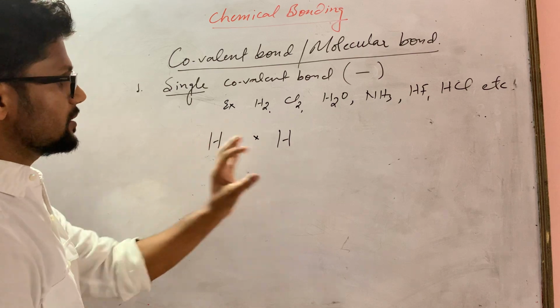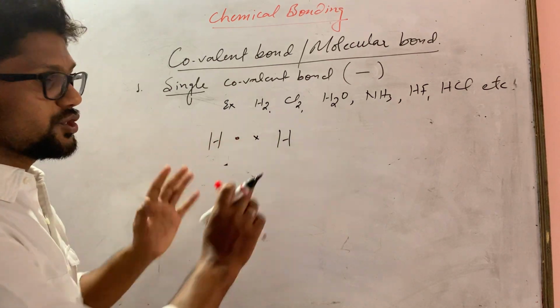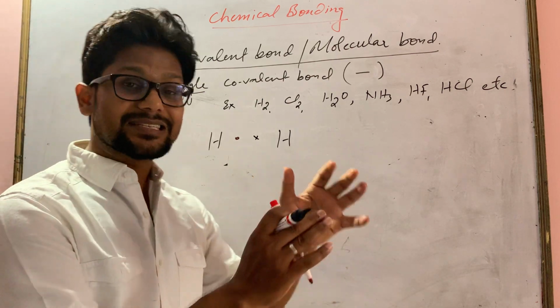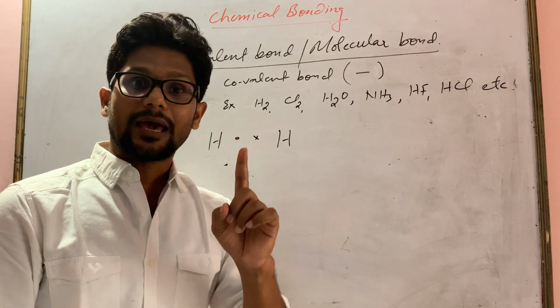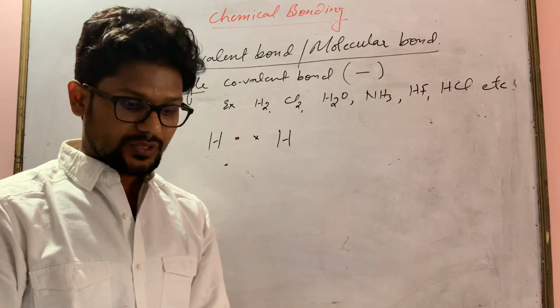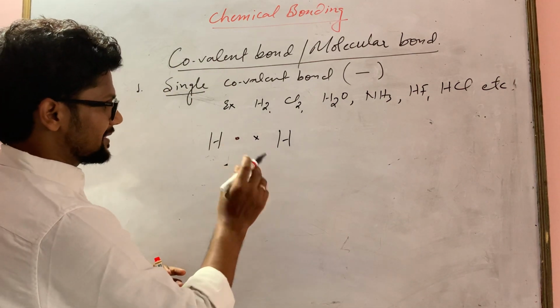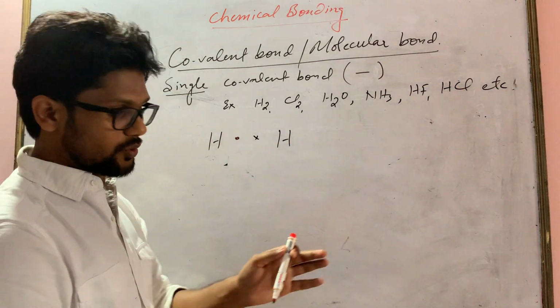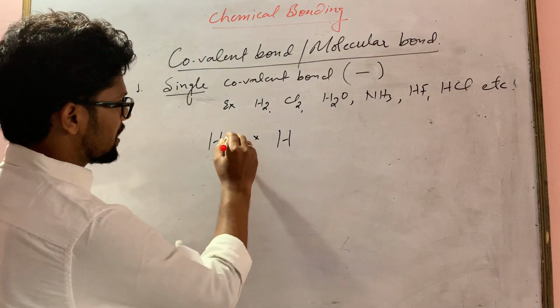So here, what will they do? Both need 1 electron to complete duplet structure. So both will share 1 electron each. So you can write, there are many formats to express the sharing of electron. Simply, you can make a box.